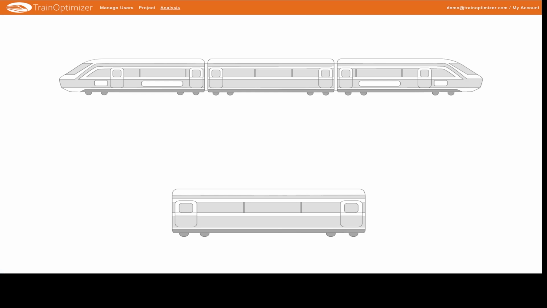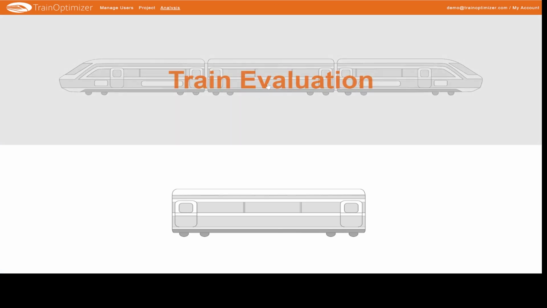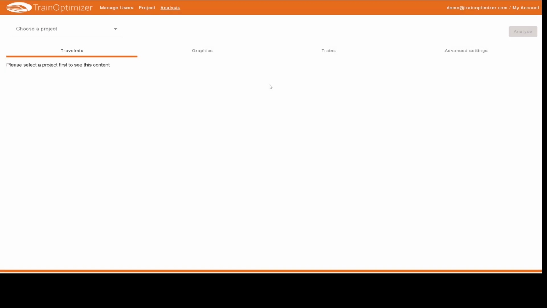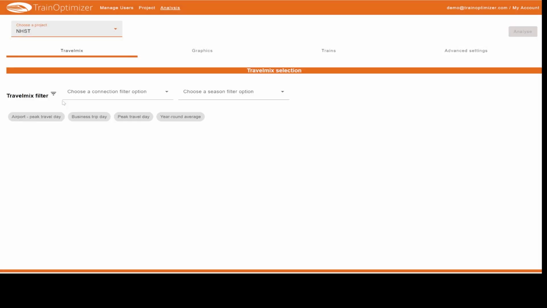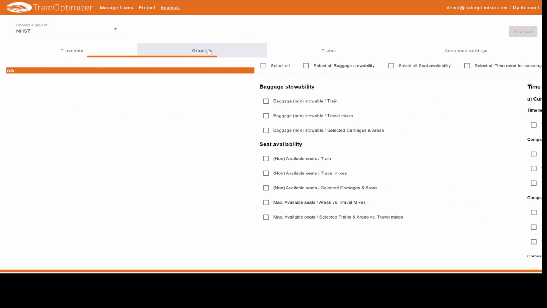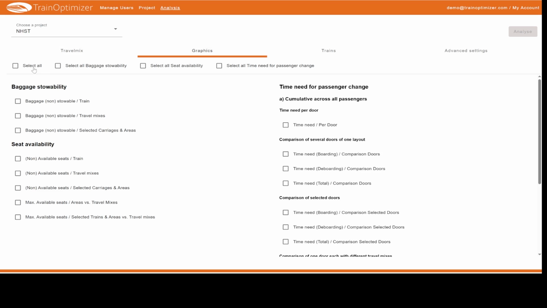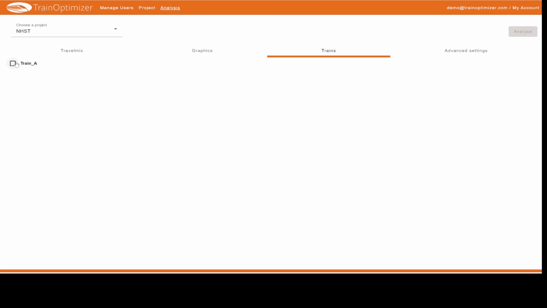To perform the evaluation for an entire train, we click on Train Evaluation. Here we can again select a project, choose the desired travel purpose distributions, and again select the graphics we want to display. And we can select the trains we want to compare with each other.